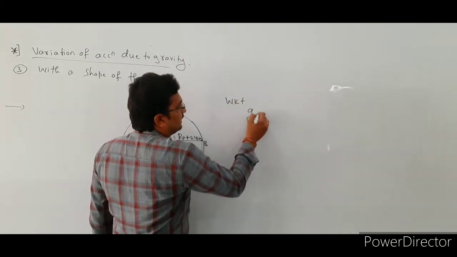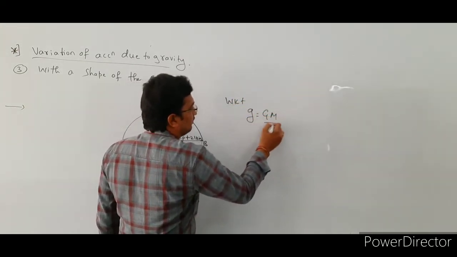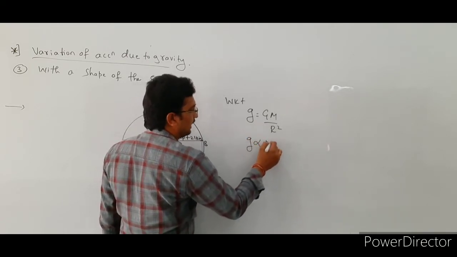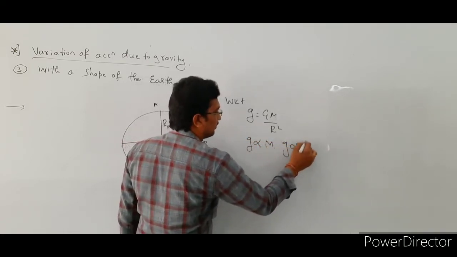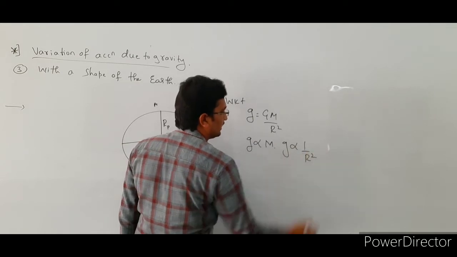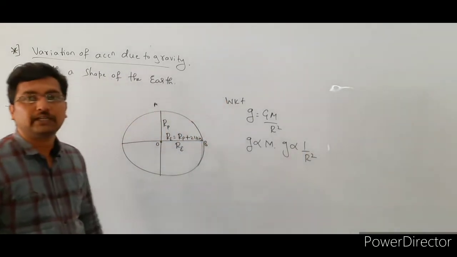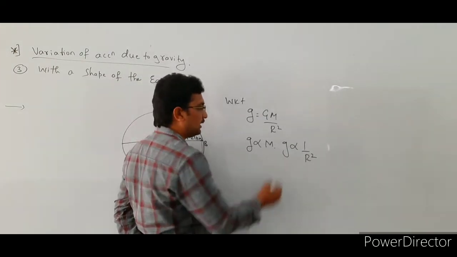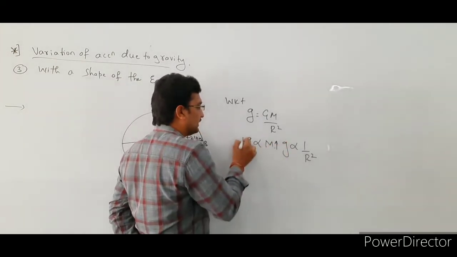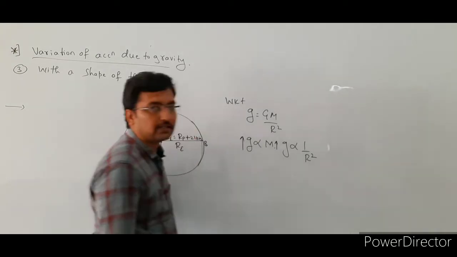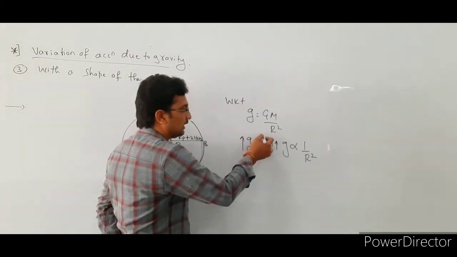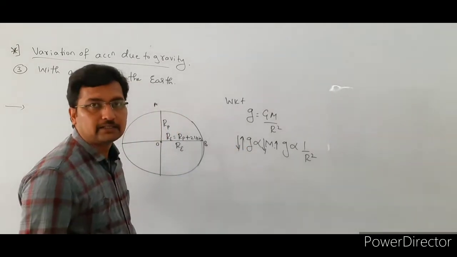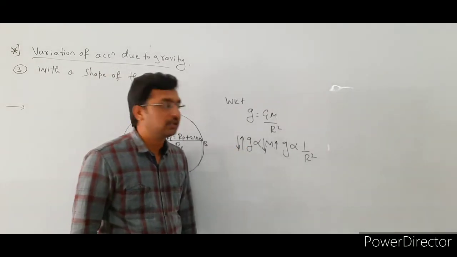acceleration due to gravity, that is g, is equal to GM by r square. Here g is directly dependent on the mass of the planet, and g is inversely proportional to the square of the distance or the square of the radius of that planet. If the mass of the planet increases, the acceleration due to gravity also increases. If the mass of the earth decreases, the acceleration due to gravity also decreases. So it is directly proportional.